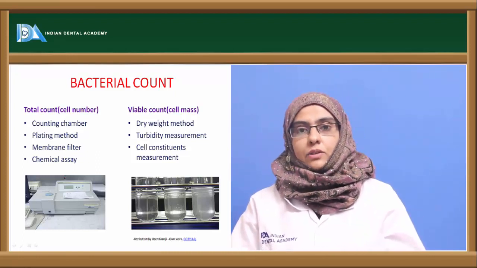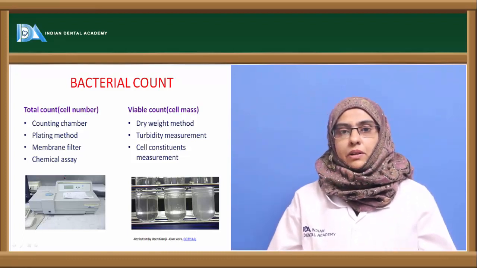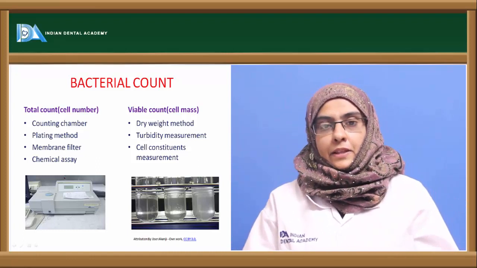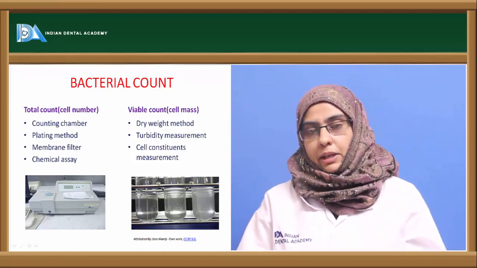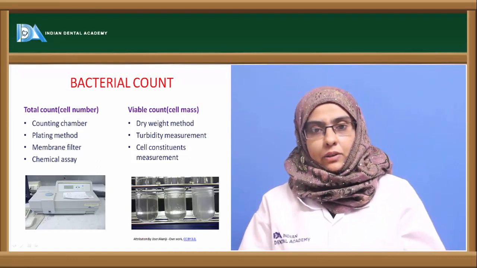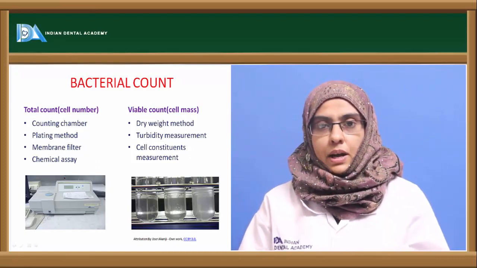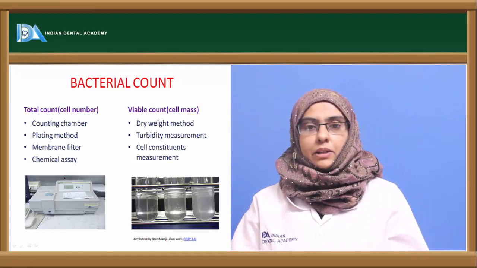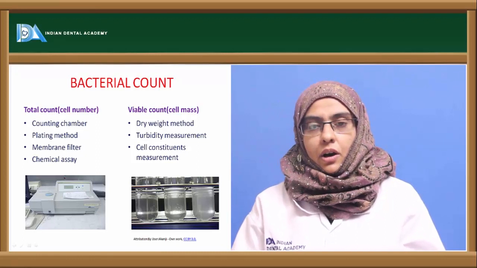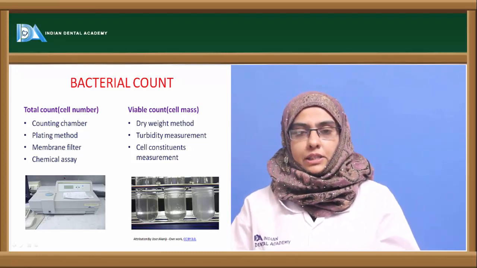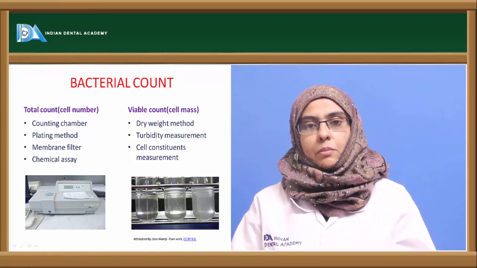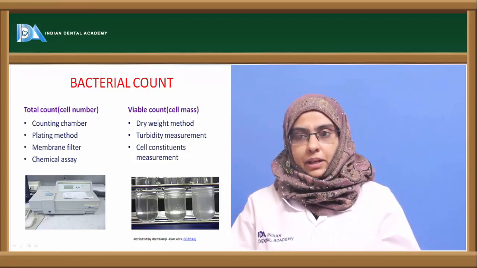Now coming to the total cell count. The total cell count is nothing but the number of organisms present in a particular system. This can usually be done by direct microscopy, where a smear of the organism is made and the organisms are calculated under the microscope. Apart from that, you can also count microorganisms by special devices called the Coulter counter or Petroff-Hausser counting chamber, which is a specially designed slide that helps to count the number of bacteria under the microscope.